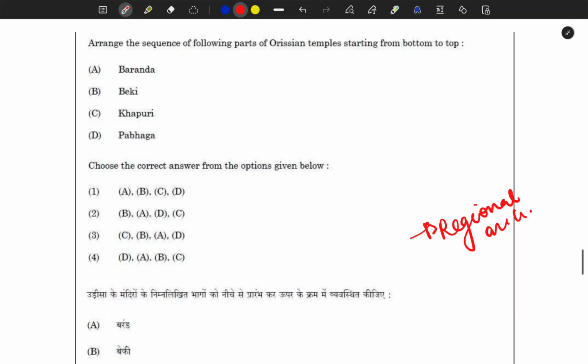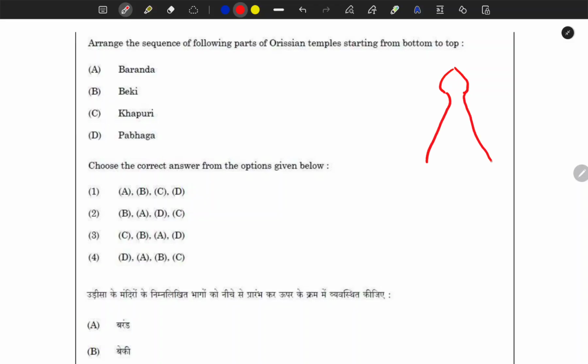So for here, if I draw a structure, I'll teach you a little bit about this. Be patient. I'm just making a rough kind of structure. You know that in the North Indian style this was the amlak, and this was the shikhara, and this was the platform. This is the general outline.